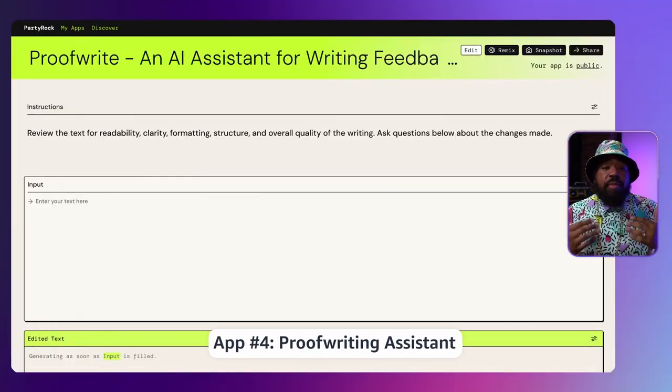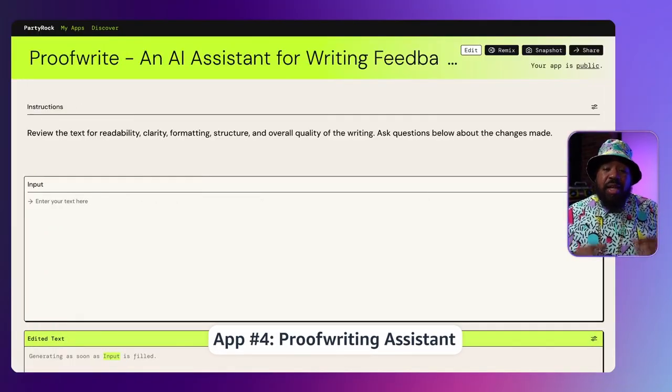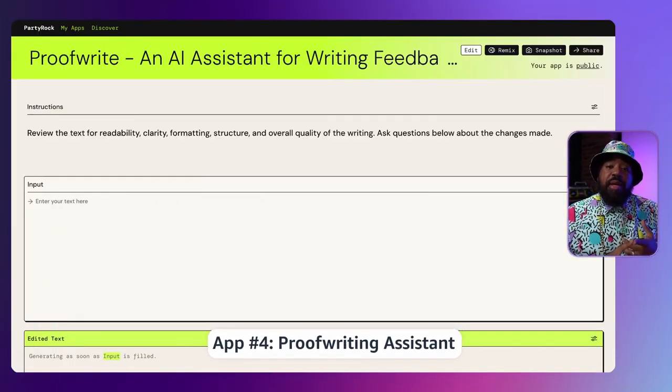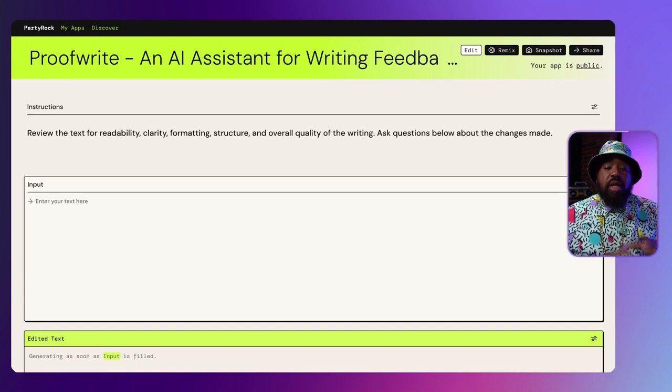Okay, number 4, we have a proof writing assistant. Here, what we want to focus on is readability, clarity, structure, and overall quality of our text without rewriting or changing the style or the tone or any of the grammar in our text. We just want to keep everything basically the same, but make sure it's readable and clear when it's written.